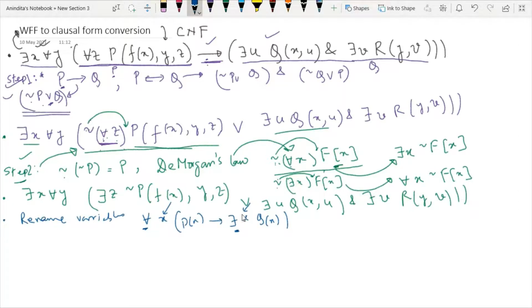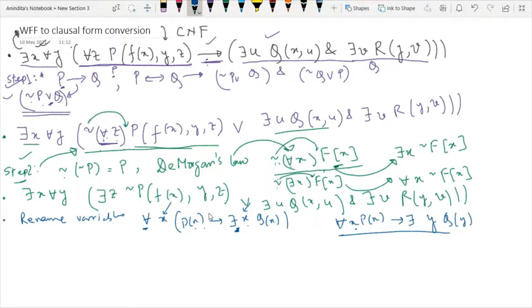So at this point of time we can use one dummy variable instead of repetitive variables. Means I can write this statement as for all x P(x), means for the universal quantifier I'm using one variable, and for the second quantifier I am using another variable. So this is known as renaming of variables.